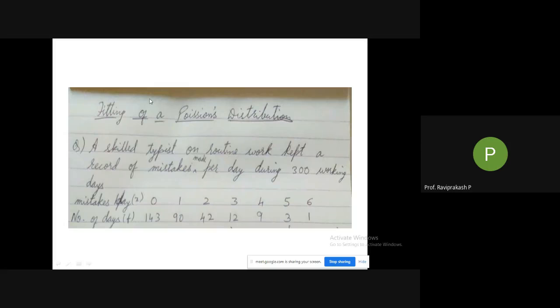Now write down fitting a Poisson's distribution. So you can take down the problem.